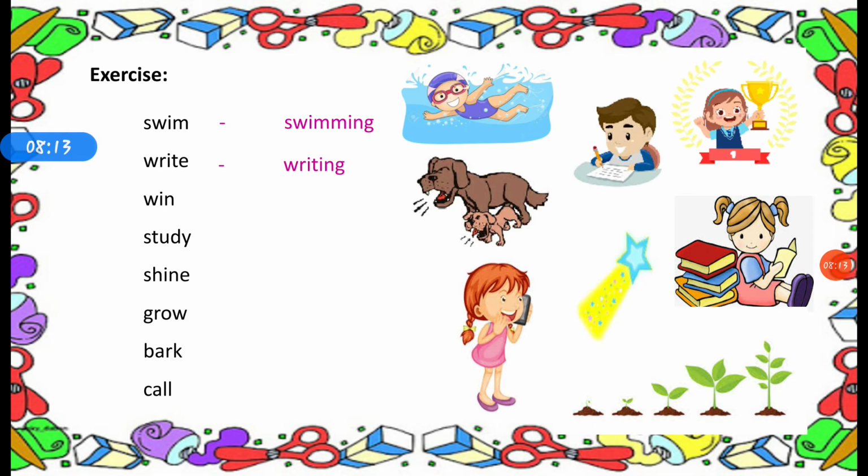Write, we drop E and add ing to it. Win, we double the letter N and add ing to it. Study, again we add ing to it. It becomes studying. Shine, we drop E and add ing to it.